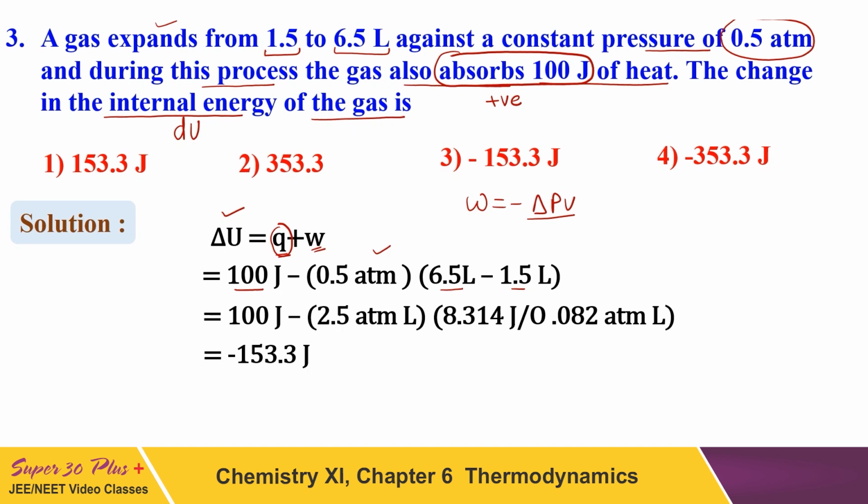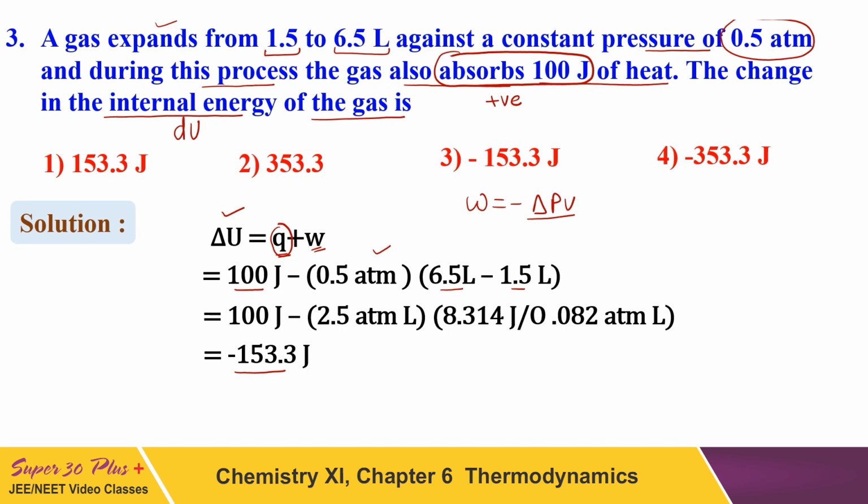When you multiply it by 101.3, it will be converted into joules. So finally, the change in internal energy will be 153.3 in joules. After converting all the units, the final answer will be minus 153.3. Definitely this will be negative, because the work done is more negative than the heat absorbed.